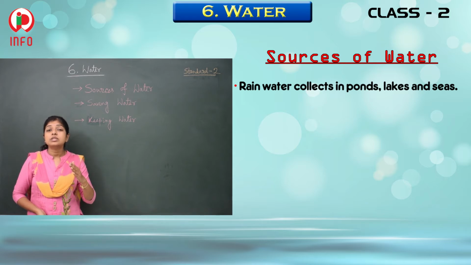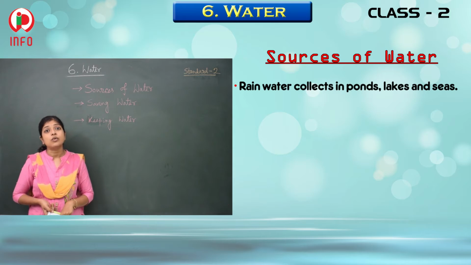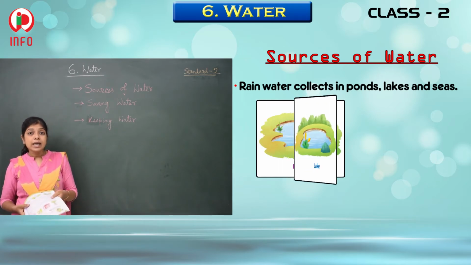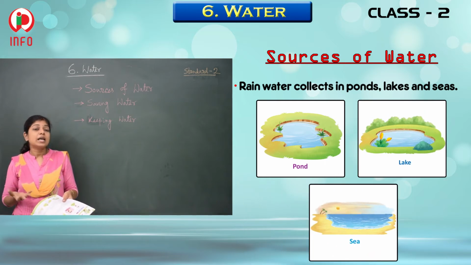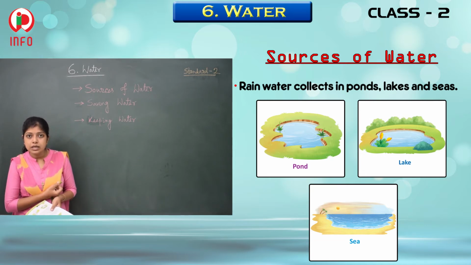We have to use it in the form of reservoirs, just like ponds, lakes, seas. So the lakes and seas are the natural reservoirs of the rainwater. What do they do actually?